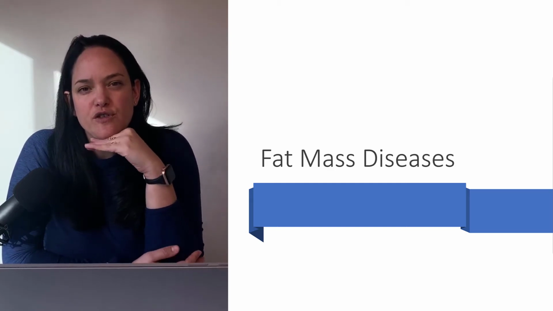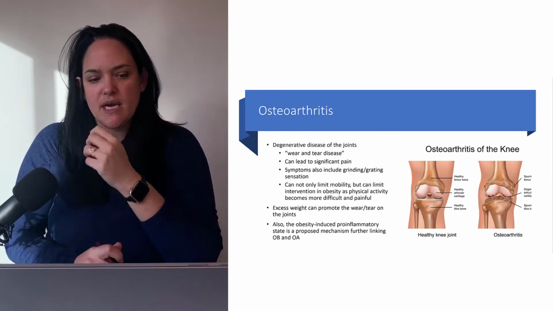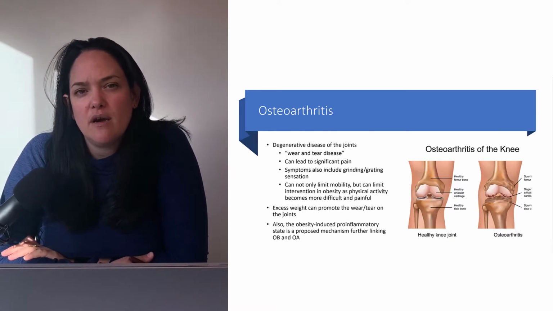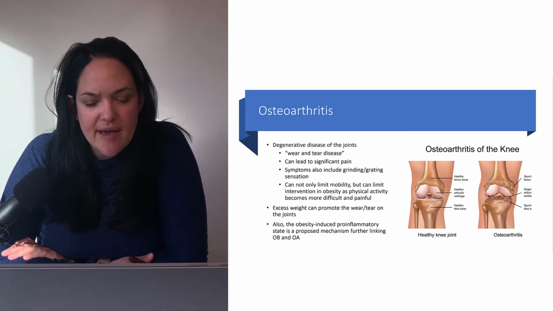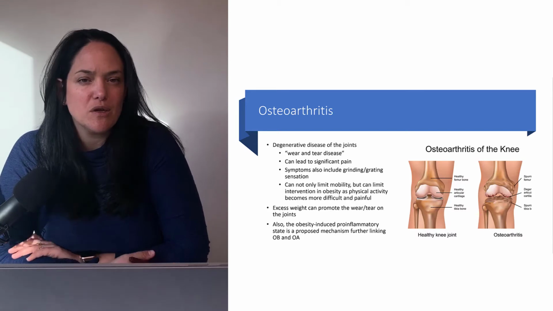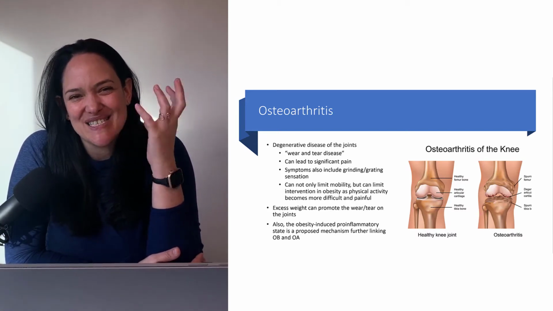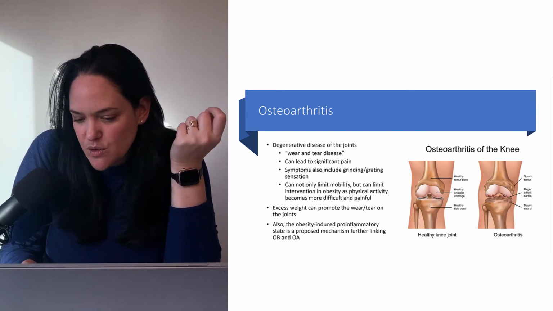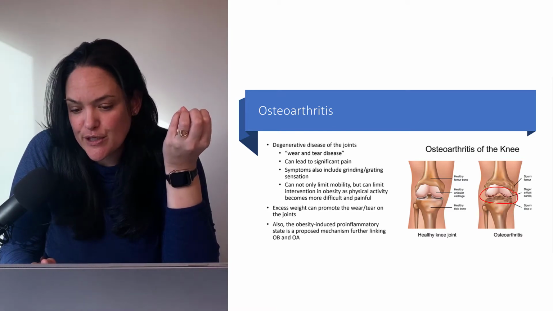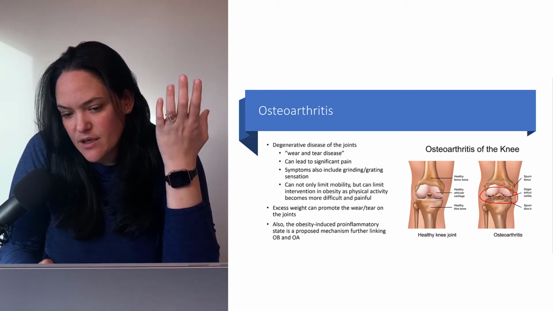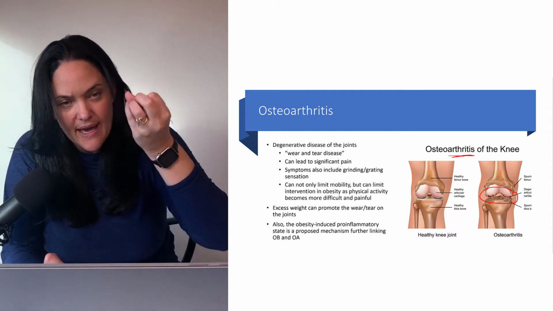I also wanted to go over some fat mass diseases that are linked with obesity. One of the most common fat mass diseases that we see in obesity is something called osteoarthritis, or OA. Osteoarthritis is sometimes colloquially referred to as the wear and tear on the joints. So it's often seen in the knee joint because that's the primary load-bearing joint of the body, and osteoarthritis really means inflammation of the joints and the bones.